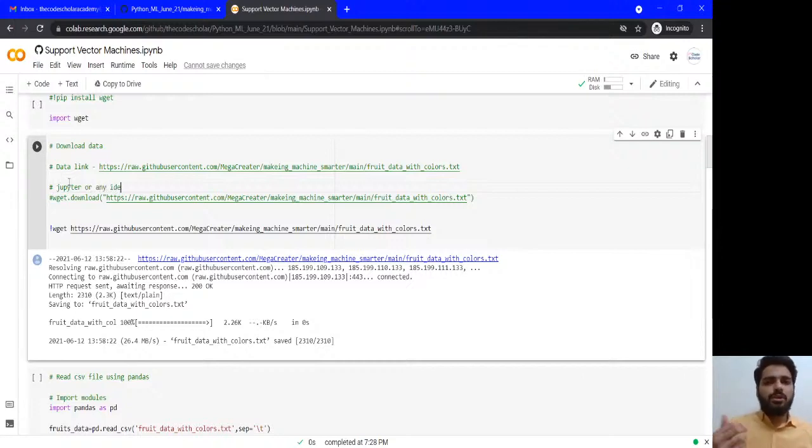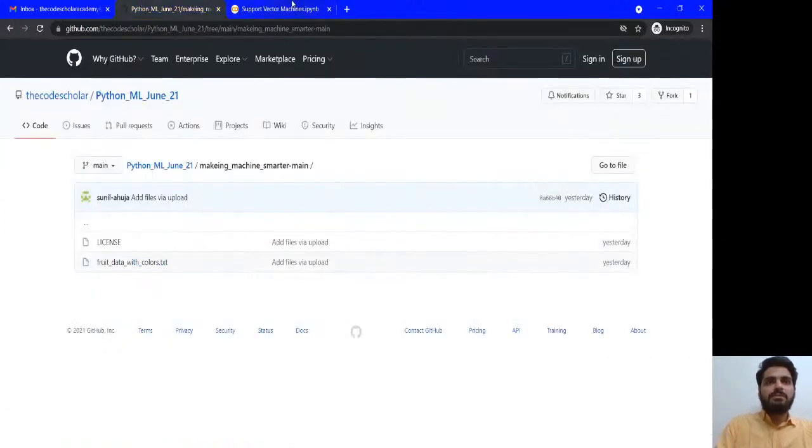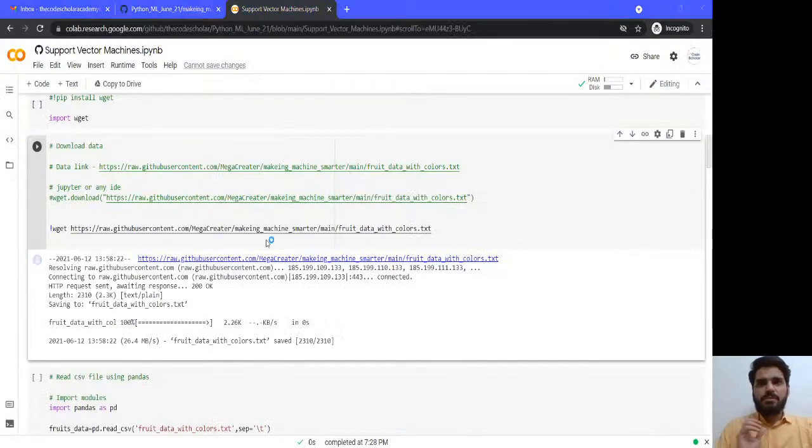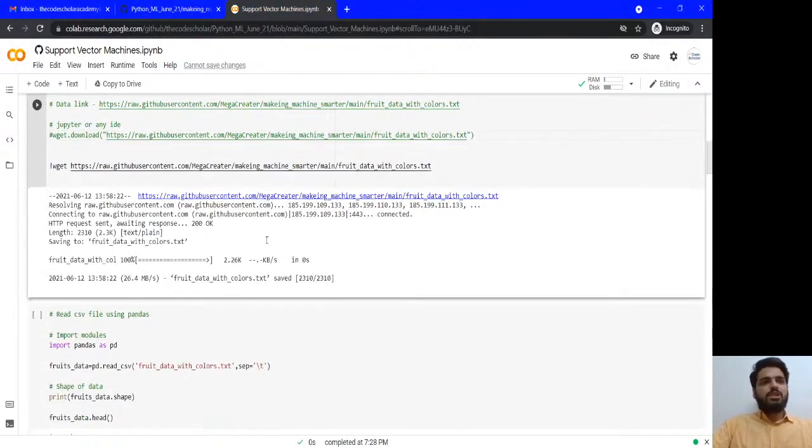But if you're working on Google Colab, it is online. So online, I cannot download data and save it in my local repository. If you're working on a local repository of Python IDEs like PyCharm, Spyder, or Jupyter, you have to run this one. This will download the text file present on my GitHub link and save it in the same directory where you are working. And after that, you will get this data in this form.